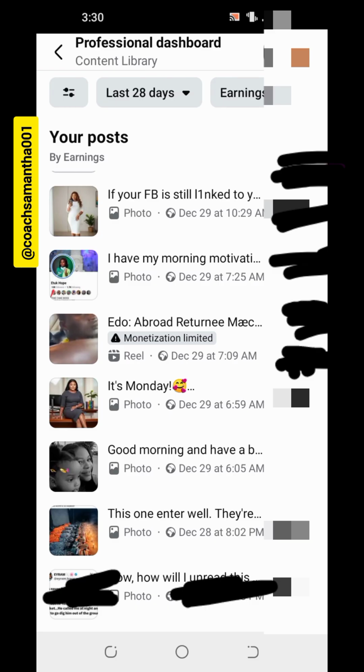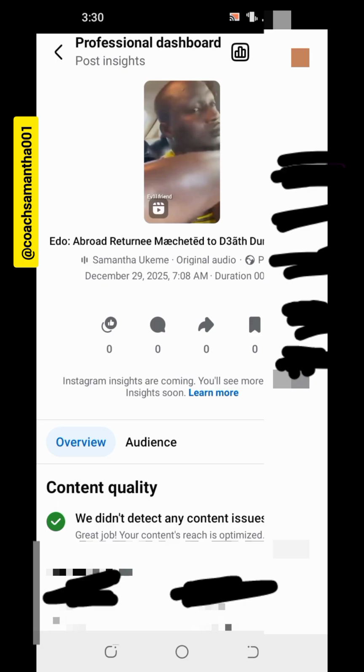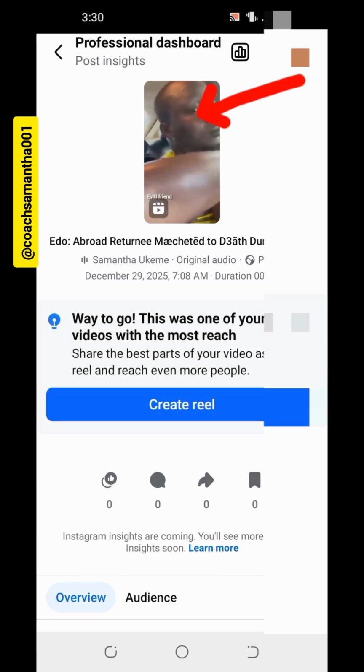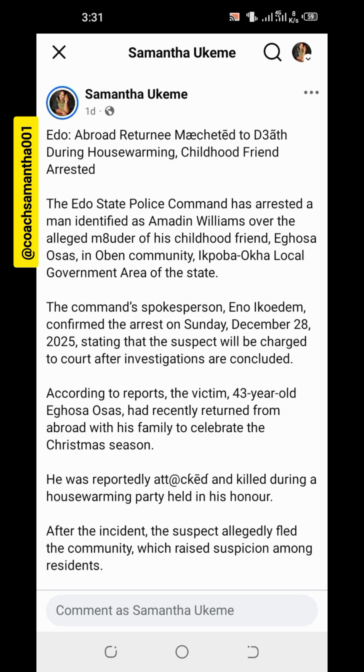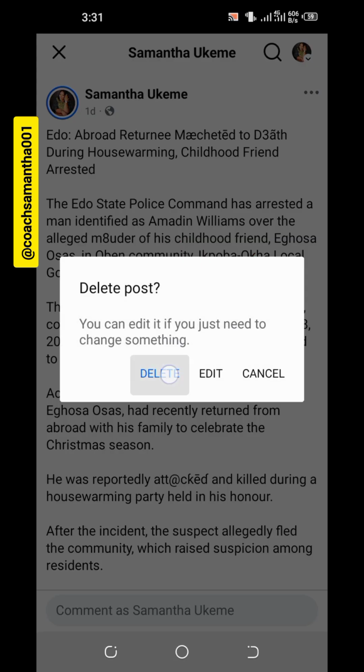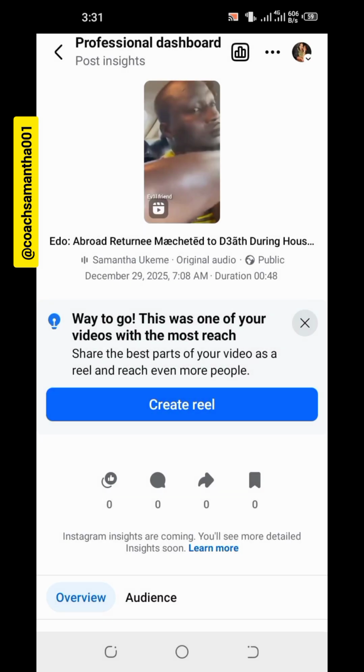So what you'll be doing is to click on that post, click on where you have that monetization, okay? And then you go and click the body of that video. It is going to take you to where the video is, and simply you click on the top right horizontal three dotted lines, and then you click on delete. That is how to fix it. You have to delete, okay?